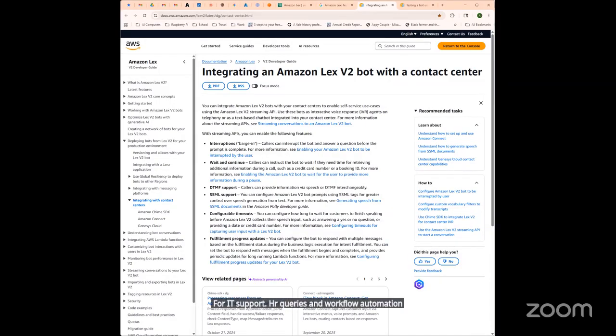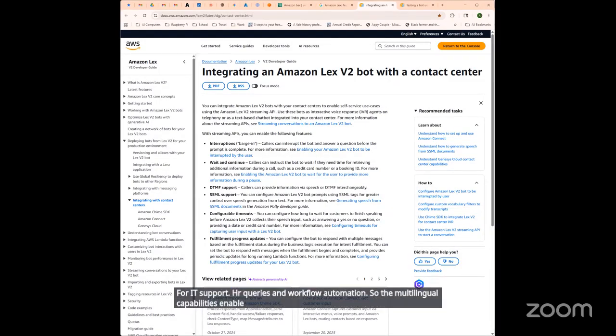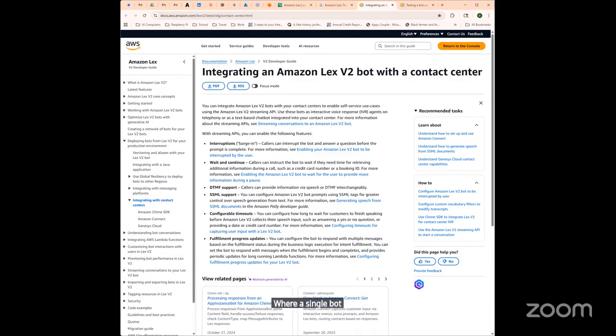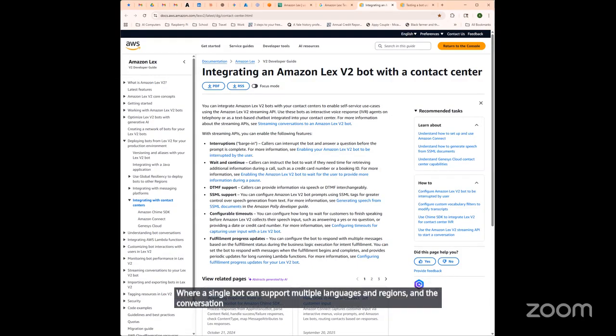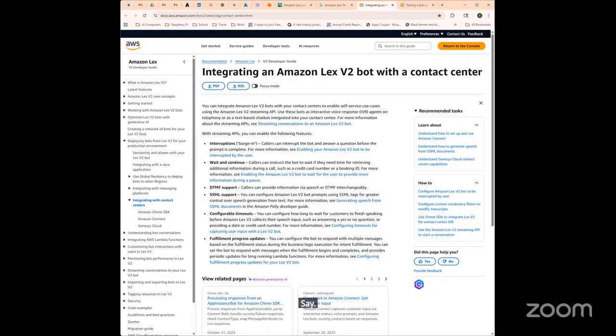The multilingual capabilities enable global deployments where a single bot can support multiple languages and regions. The conversation logs stored in CloudWatch provide insights for optimization and performance monitoring. Rich formatting capabilities can enable deployment across, say, Facebook Messenger, Slack, Twilio, or any custom web application as well.